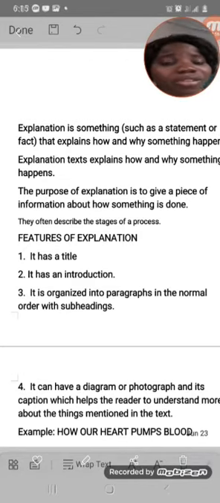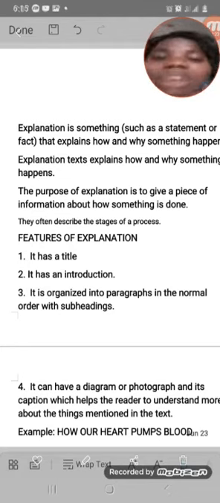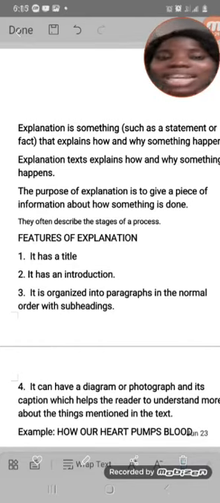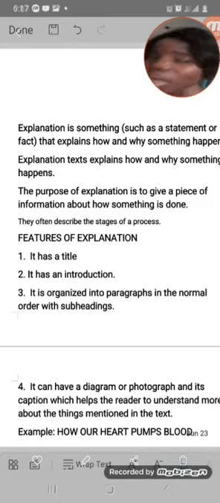And like I said, the purpose of writing, why do we write explanation? We write explanation to give a piece of information about how something is done or why something is done. Do you understand now? Okay. And what are the features of explanation? We have the title. An example of explanation text is your non-fiction text, because in your non-fiction text, you learn a lot. Everything that is in your non-fiction text gives you information about one topic or the whole.